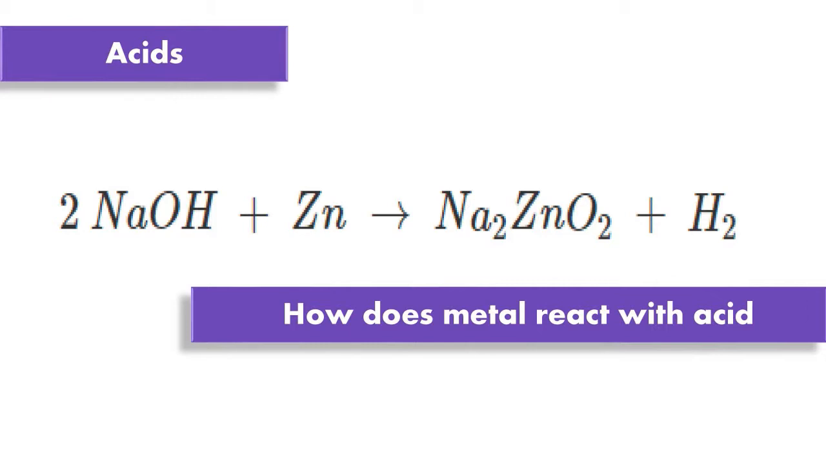I repeat, for example, the reaction of zinc with sodium hydroxide, the 1 mole of zinc and 2 moles of sodium hydroxide gives sodium zincate plus the evolution of gas. I can read the equation. The 1 mole of zinc is in solid state and 2 moles of sodium hydroxide is an aqueous solution. It gives sodium zincate, Na2ZnO2, and it gives hydrogen gas, or H2.